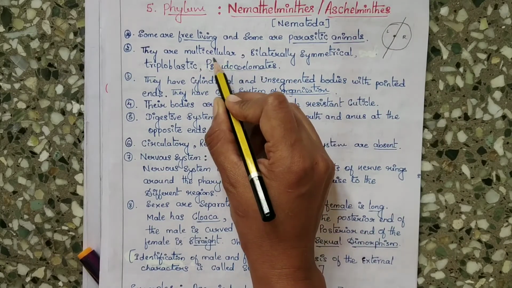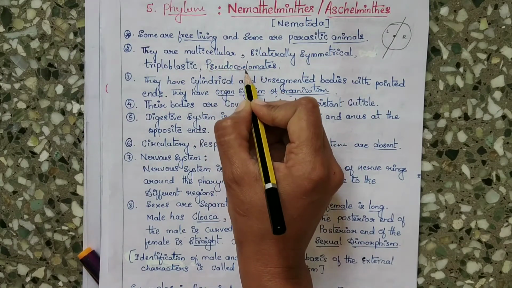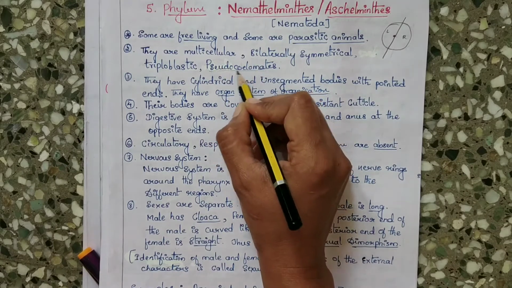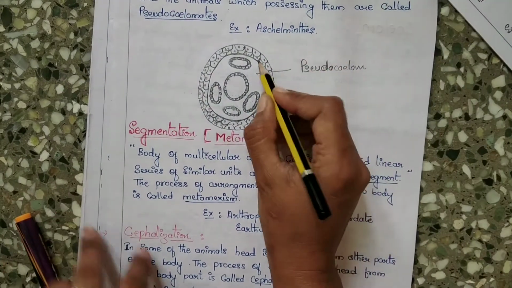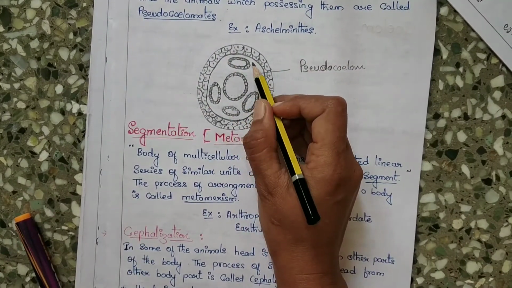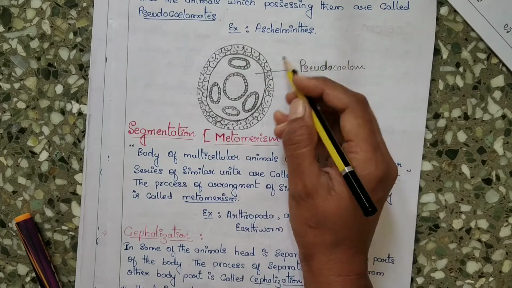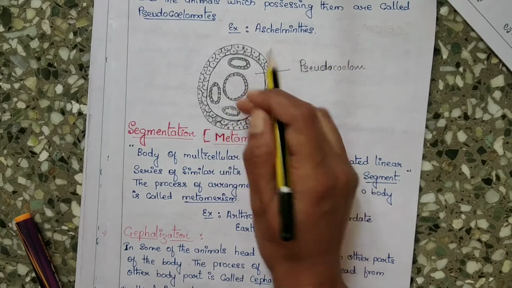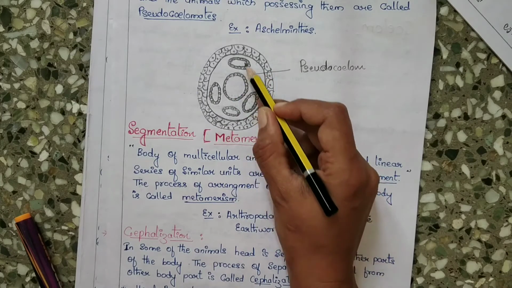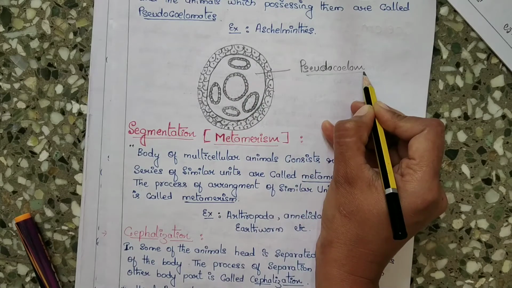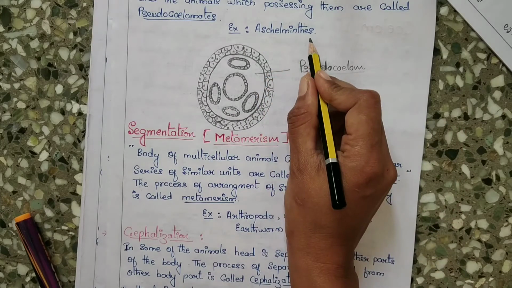Pseudo means false. Coelom means cavity. So they possess a false body cavity. That's why they are called pseudocoelomates. Let us look at the diagram here. The body cavity is not lined by the mesoderm. It should be lined by mesoderm like this. But instead of that, the mesoderm is present like scattered pouches in between the ectoderm and endoderm. Such a body cavity is called a pseudocoelom, and the animals which possess it are called pseudocoelomates. An example is Aschelminthes.